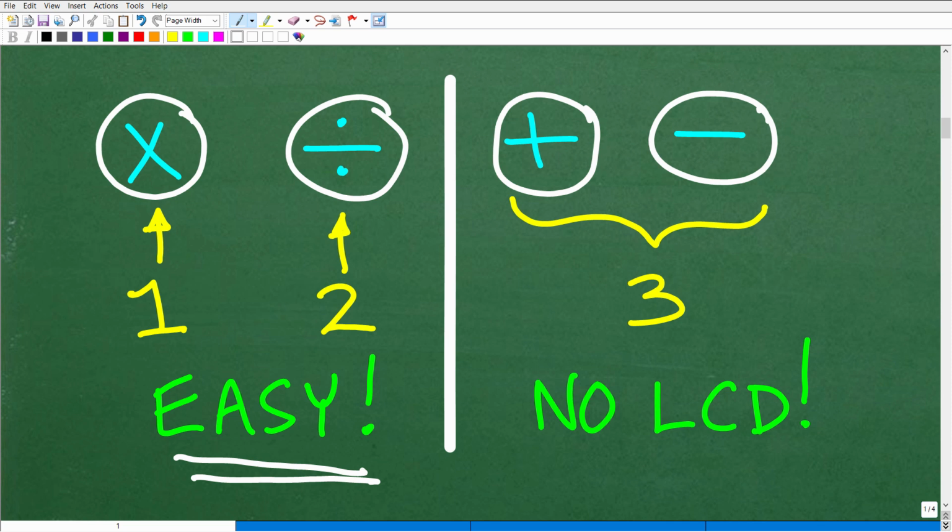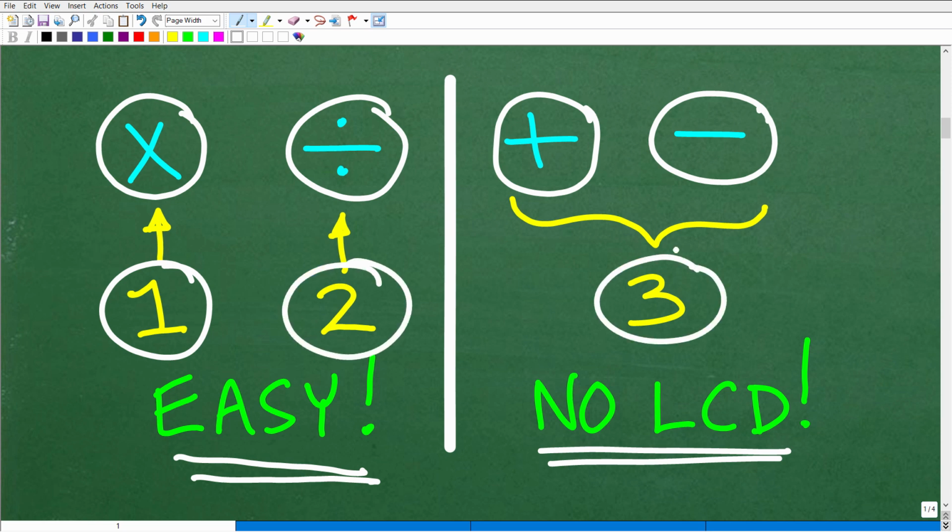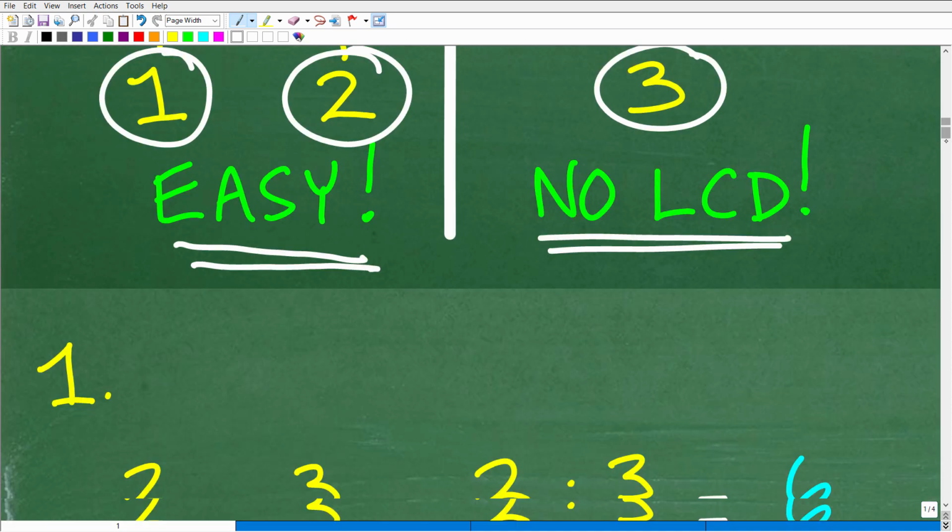But guess what? I'm going to show you a method to add and subtract fractions where you don't have to know how to deal with the LCD. So you're going to love this. It's a little like a math hack. It's probably one of the best things to know in mathematics. So I'm going to show you this right here. Again, we're going to learn three things that are going to cover all four math operations. All right, so let's go ahead and get started with the first thing, and of course that is multiplying fractions.